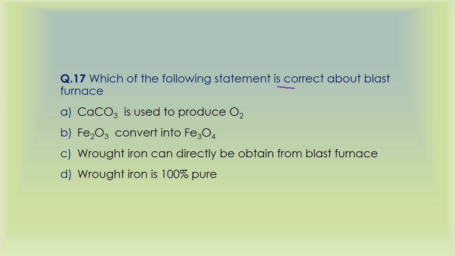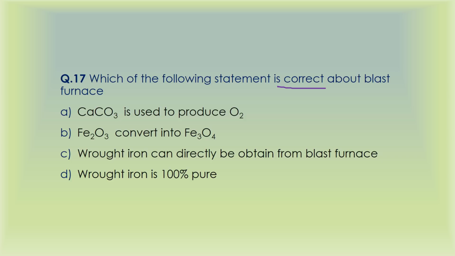So the very first statement is that calcium carbonate is used to produce oxygen, which is false, because calcium carbonate is used to form calcium oxide, right, which helps us in removing the impurities. Okay, then the second statement is that Fe2O3 is converted into Fe3O4. Is it correct? Yes, it is correct. This is a reaction which occurs in the blast furnace, one of the main reactions, right?